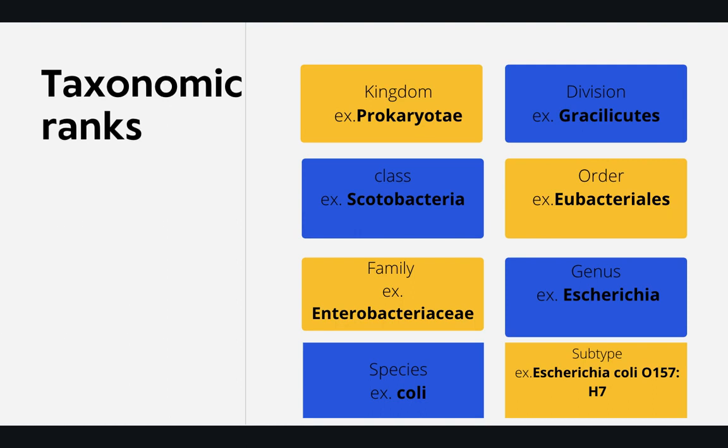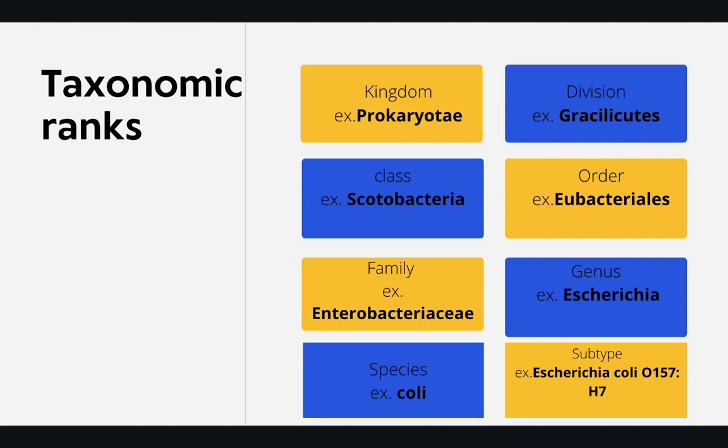Microorganisms and all organisms can be classified according to such criteria, starting with the kingdom. The kingdom, for the bacteria, is prokaryotes, and then we have the division, for example the Gracilicutes, and then class.